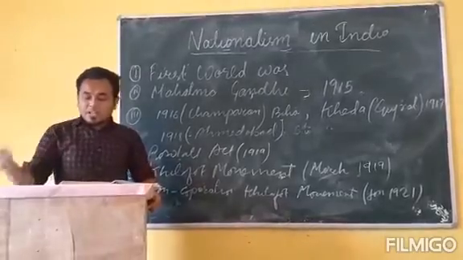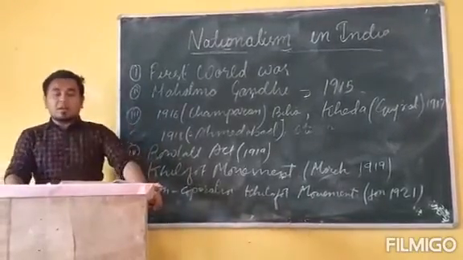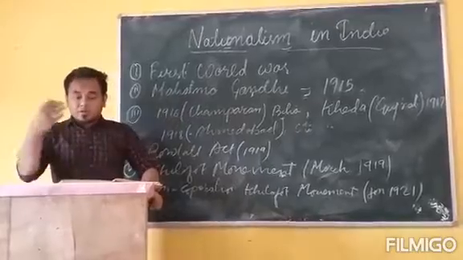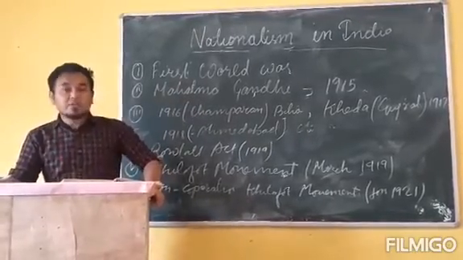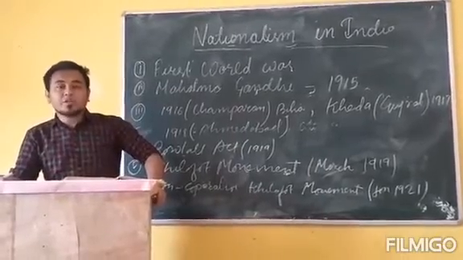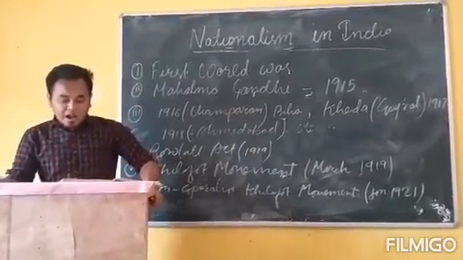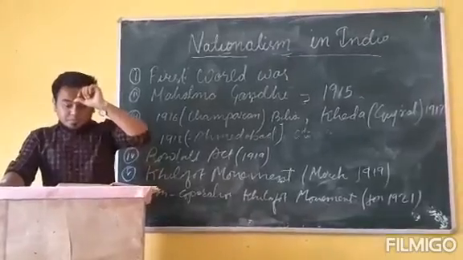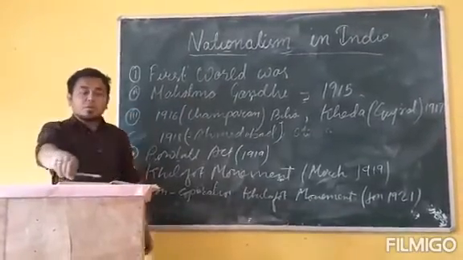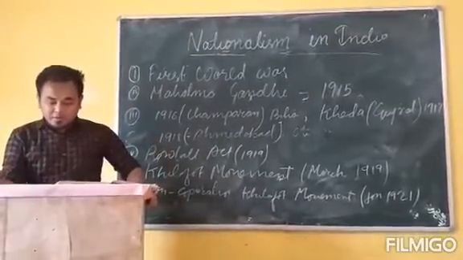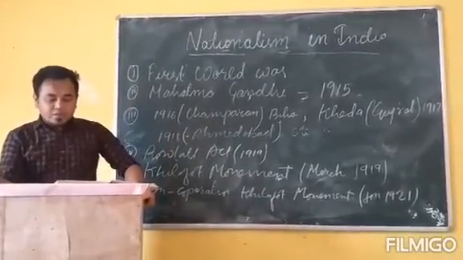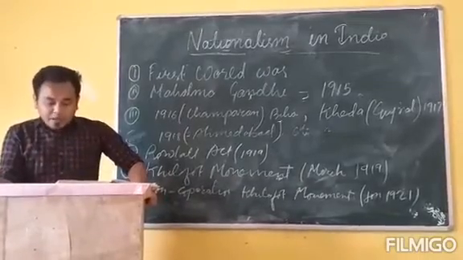But on the 10th April, the British government came up with a new idea, that is martial law. According to the martial law, the power was given in the hands of the army. So when the Rowlatt Satyagraha was going on, on 13 April 1919, there was the Jallianwala Bagh massacre.